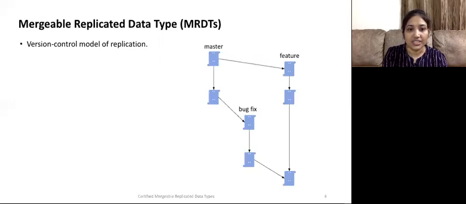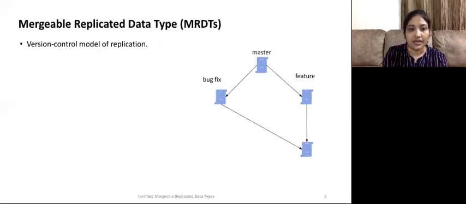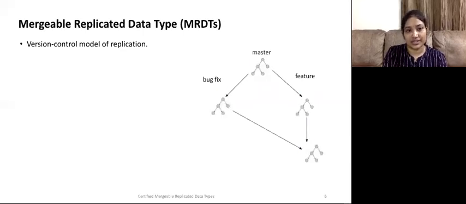Now we want to merge the bug fix updates onto the feature branch, which reconciles all the updates made on both branches. If we just focus on the last merge, we have two concurrent versions that evolved independently from one common ancestor. The merged version includes updates from both branches. Now switch the source code with data structures. We get the version control model of replication. This is the key to deriving MRDTs.